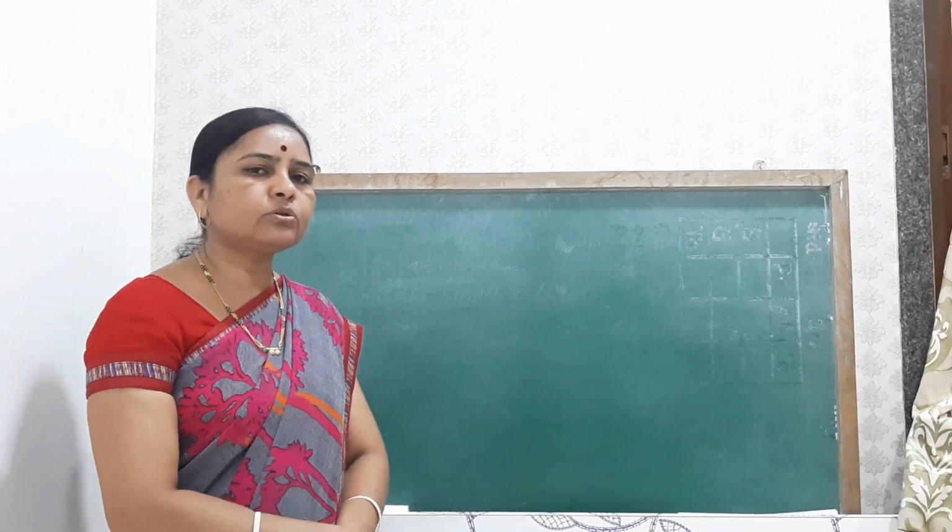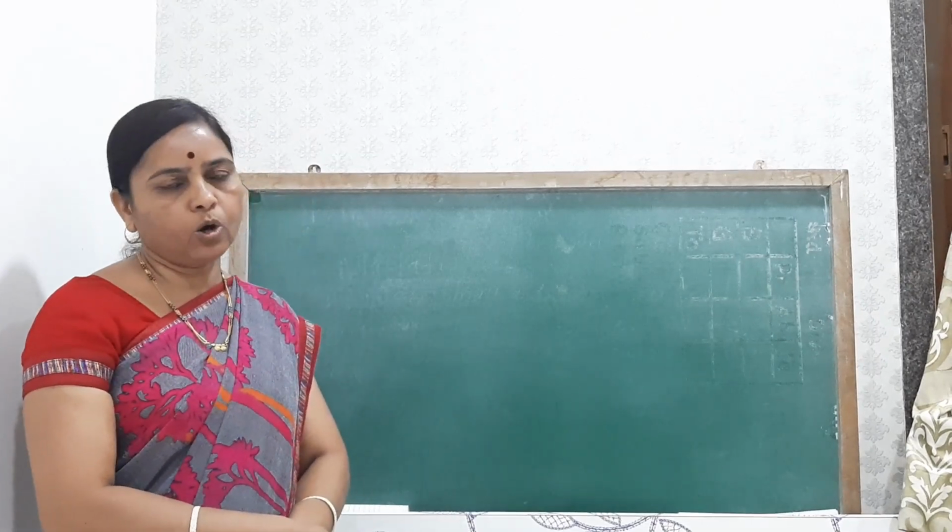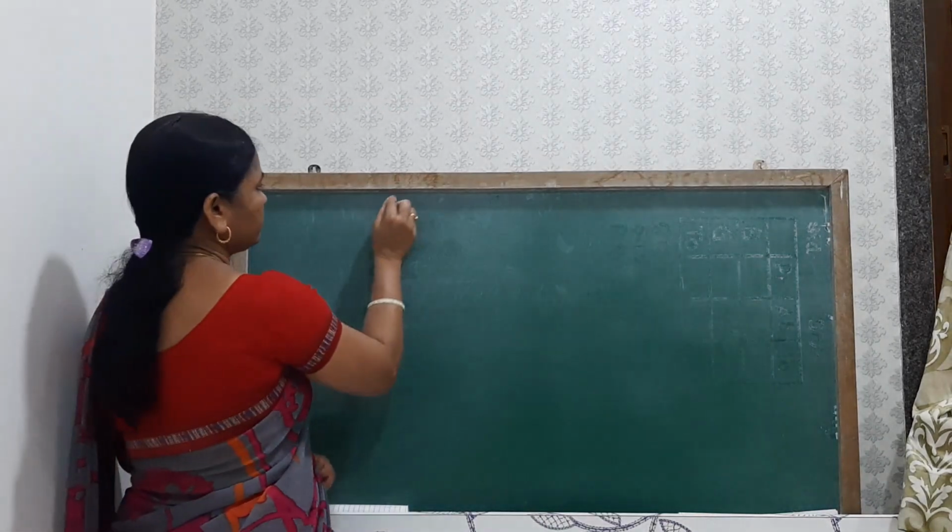Students, in the last lecture we saw pollination, in which we saw how self-pollination takes place. In self-pollination we also saw some adaptations for self-pollination. Self-pollination is also known as autogamy. So it is the first type of pollination, that is self-pollination, or autogamy. Then the second type of pollination is geitonogamy.